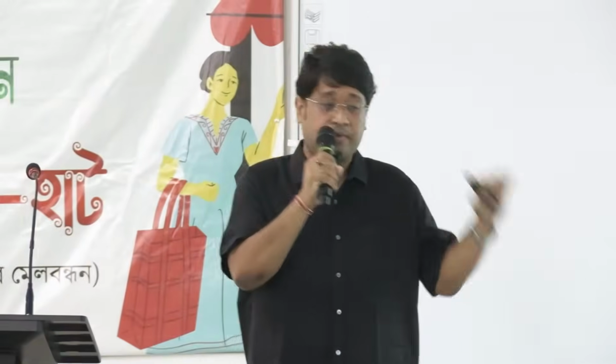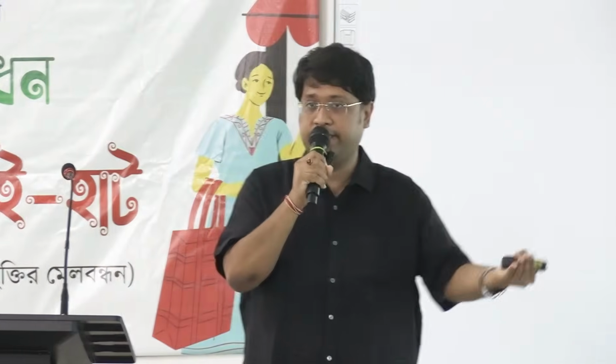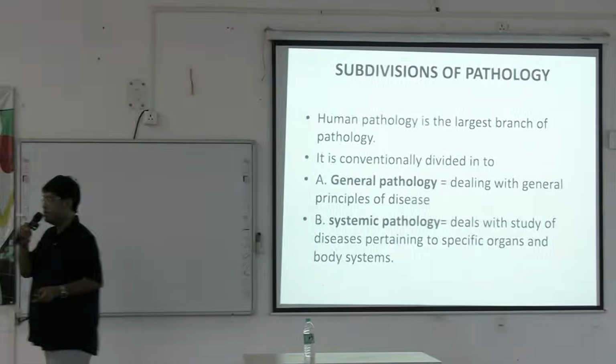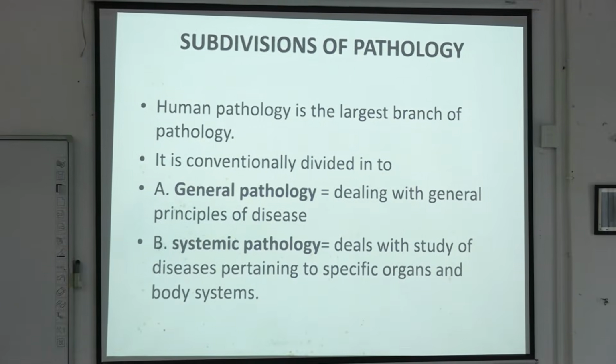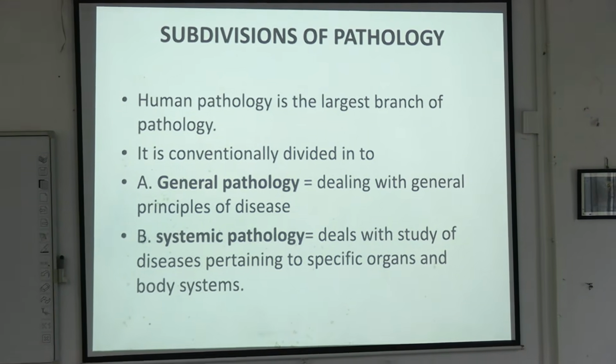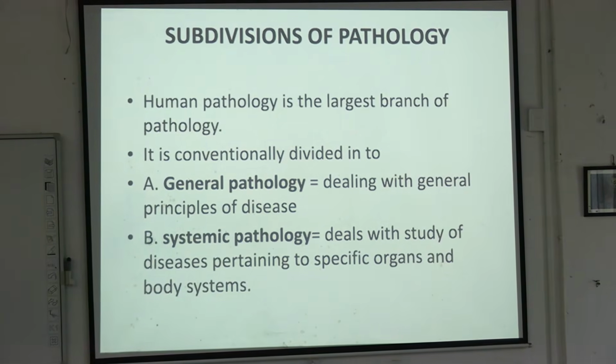Okay. So what are the subdivisions of pathology? We have just learned that physiology is the base. The problems in physiology is pathology and then the treatment part is medicine. So now we will learn what are the parts of pathology. There are many subdivisions. General pathology and systemic pathology. So as it says already, general pathology deals with general principles of disease.